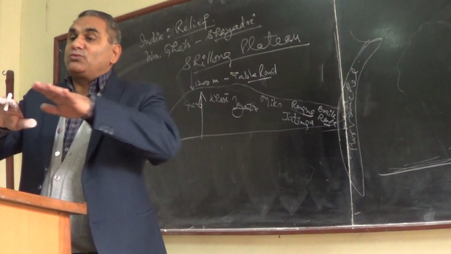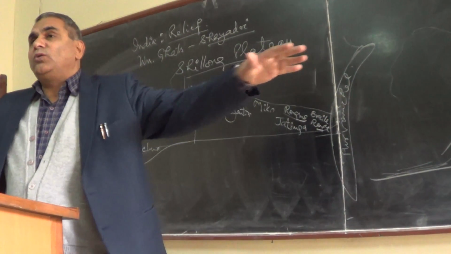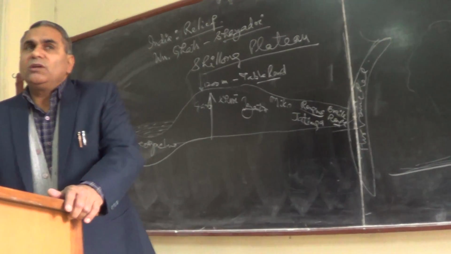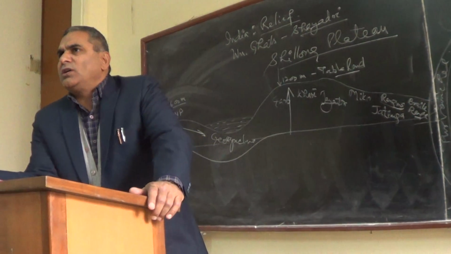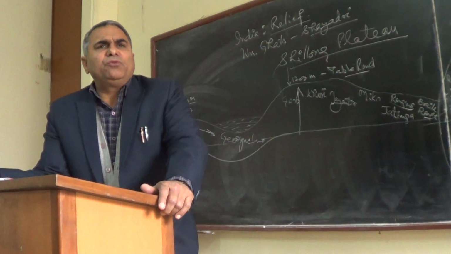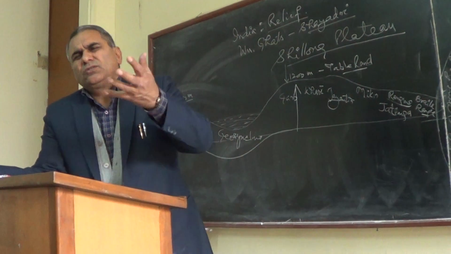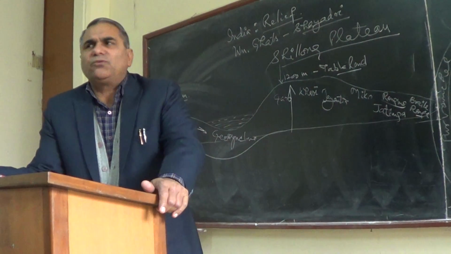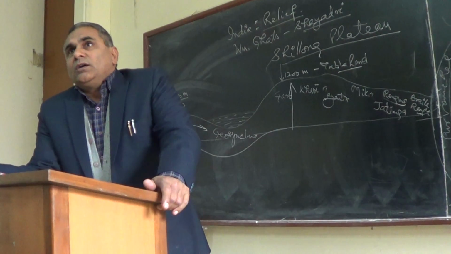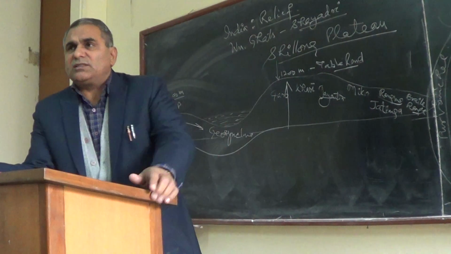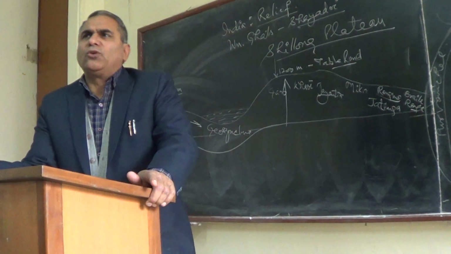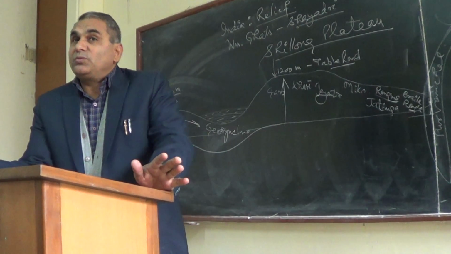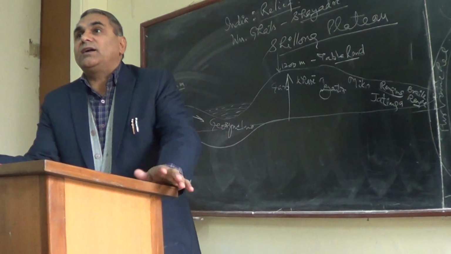But our rain is spread over almost the whole year. During monsoon we receive almost 50 centimeter, during winter we receive 10 centimeter. So 60 to 62 centimeter rainfall we receive in Delhi. But here this area receives rain only for 4 months in a year. Rest of the year it remains completely dry.